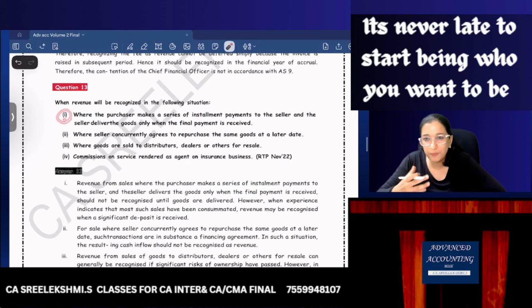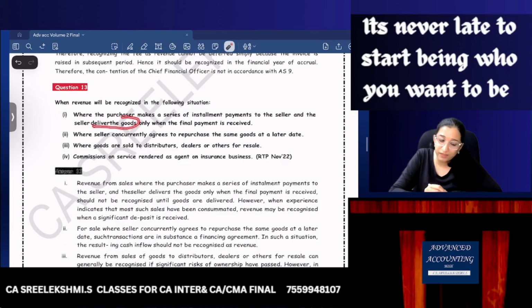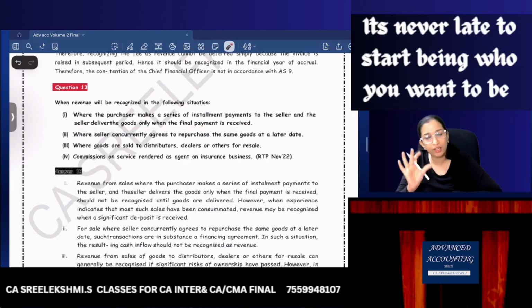So this is like a special case. What you can do is revenue is recognized when the goods are delivered. Because normally when the bill is raised, sale is agreed, but here the goods are delivered only when the final payment is received. So revenue will be recognized only when the final payment is received or goods are delivered.